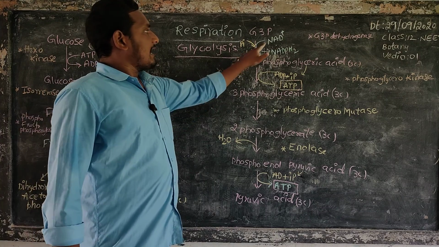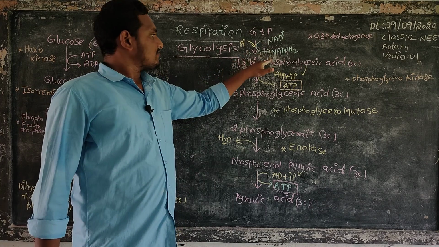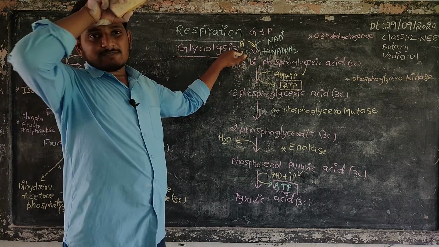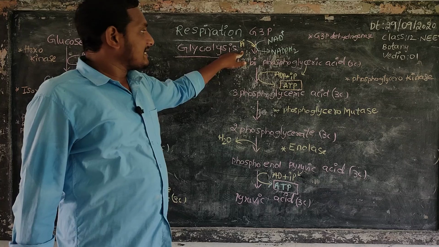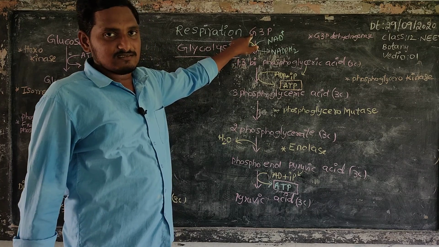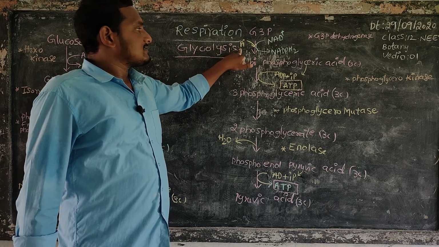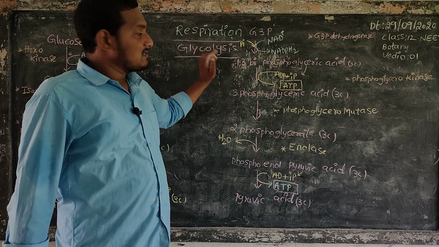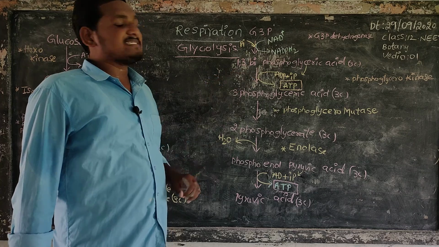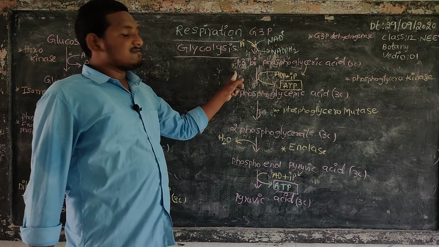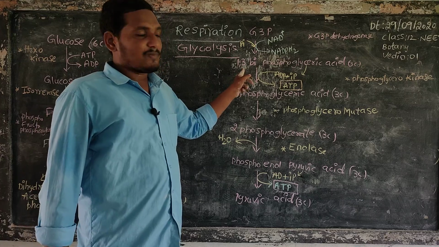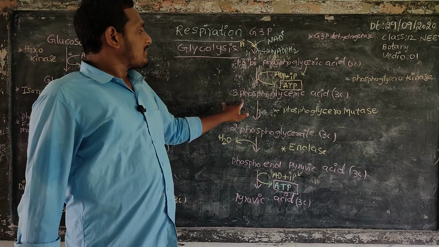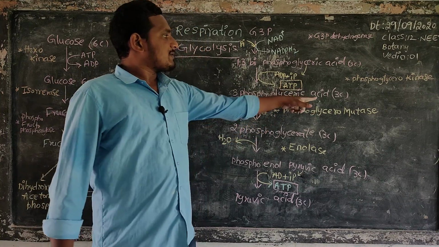In this process NAD is reduced, leading to the formation of NADH2, and one inorganic phosphate group is attached here to the G3P. That's why, from the inorganic phosphate source, 1,3 bisphosphoglyceric acid is formed. The first carbon and the third carbon contain phosphate groups. It changes into 3-phosphoglyceric acid, a 3 carbon compound.